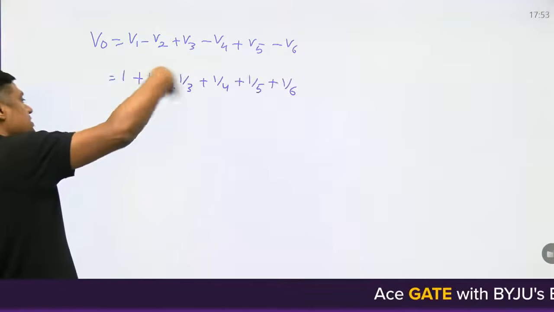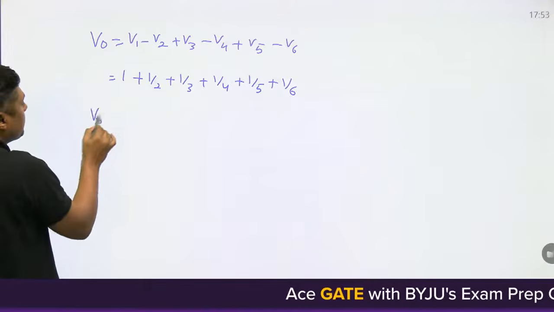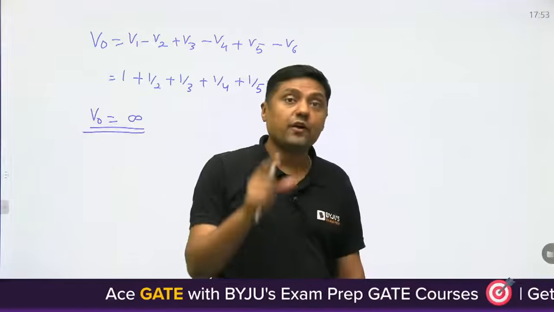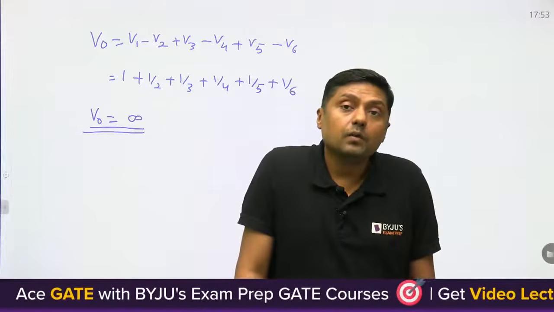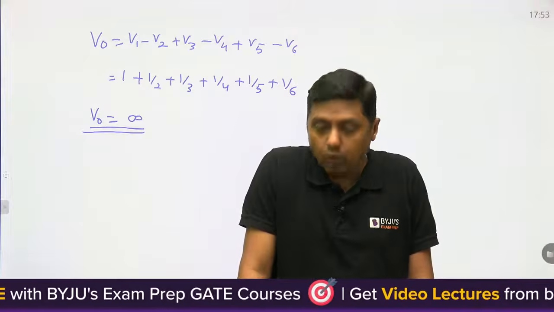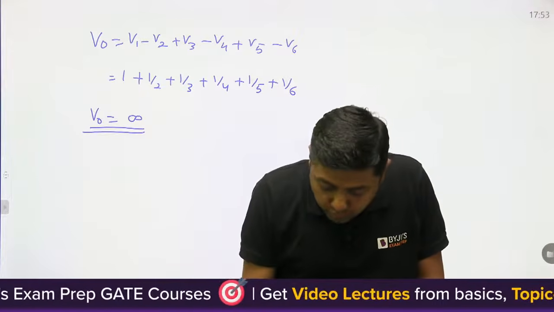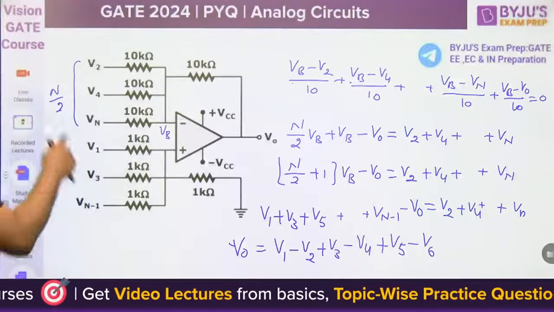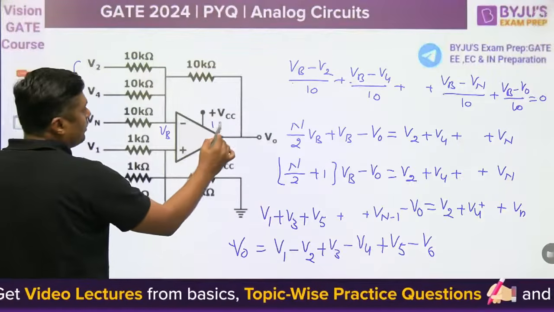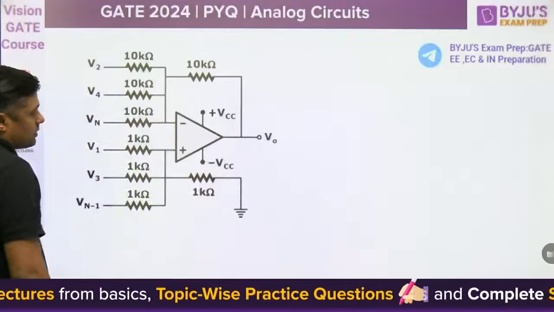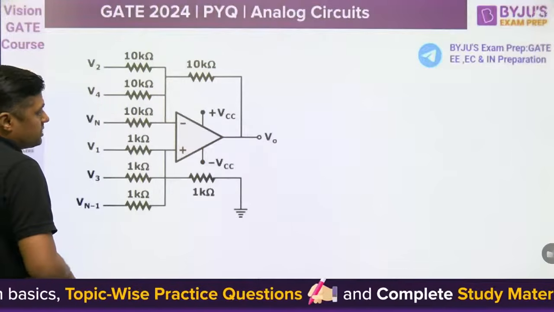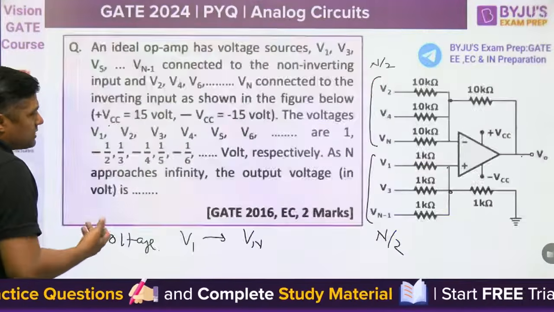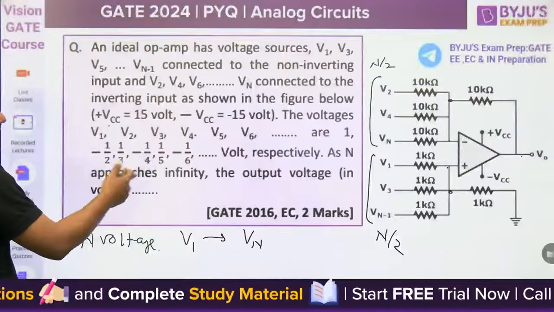My dear friend, if N is infinite, then V naught will become infinite. N infinite means V naught will become infinite, but infinite is not the answer, because the operational amplifier will not give a voltage more than the biasing voltage. So what is the biasing voltage here? 15 volt. That's why the answer for this question is positive 15 volt. The operational amplifier will enter into saturation. So that is a very lengthy question, but you can solve it quickly in the exam, because the voltage is given.